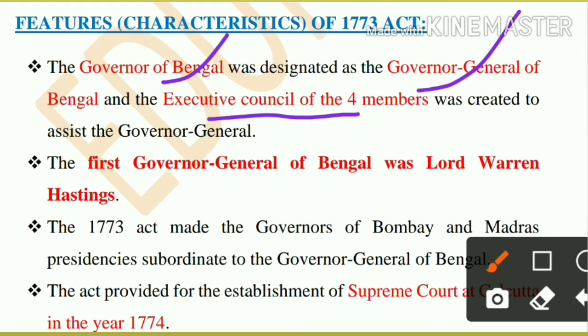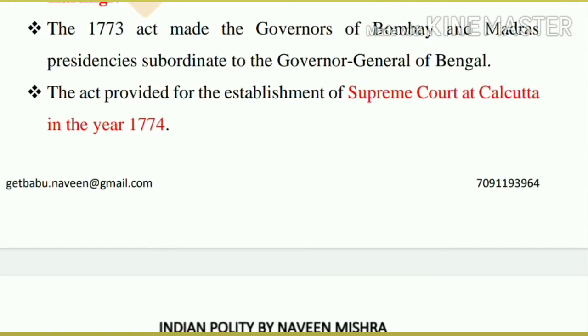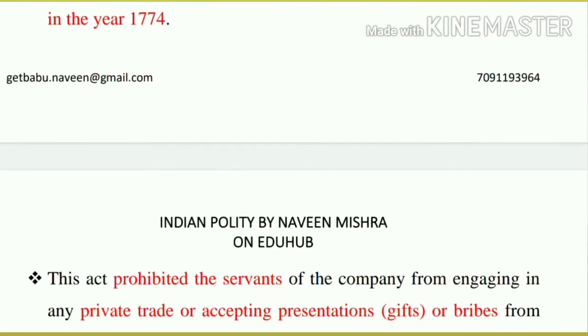Who was the first Governor General? The first Governor General was Lord Warren Hastings. The act made the governors of Bombay and Madras subordinate to the Governor General of Bengal.